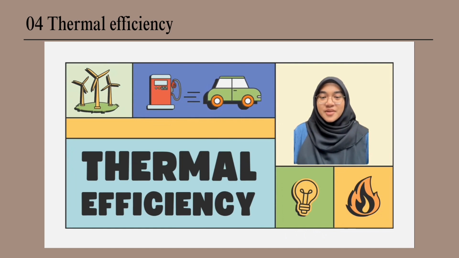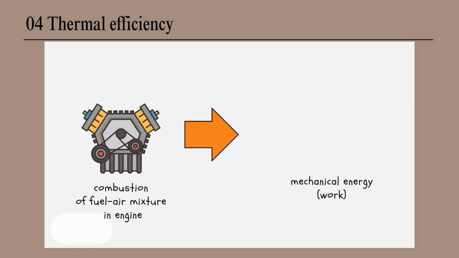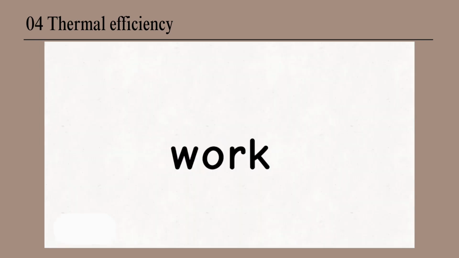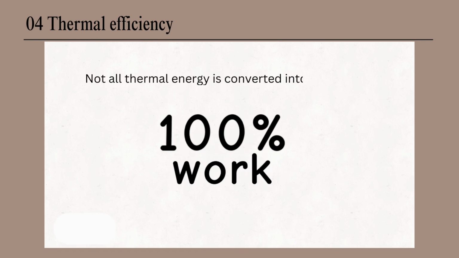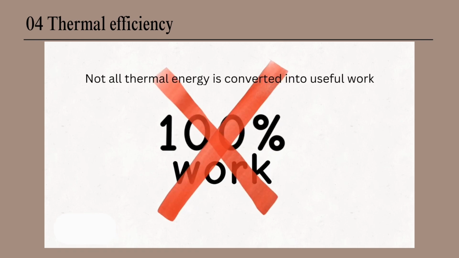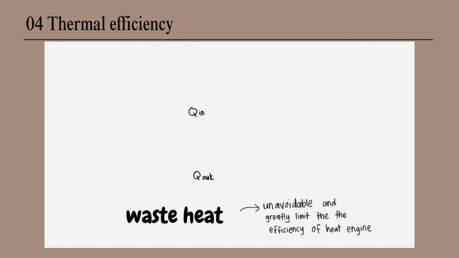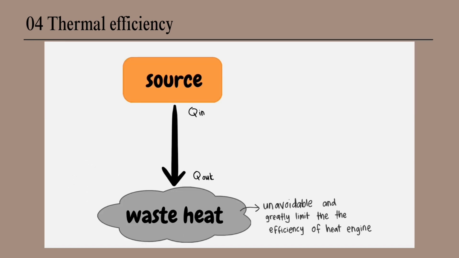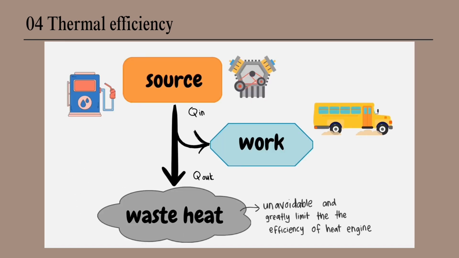Now, let's talk about thermal efficiency. The thermal energy produced from the combustion of fuel-air mixture is transformed into mechanical energy, which moves the car. However, not all thermal energy is converted into useful work. This thermal energy which is not converted to useful work is called waste heat, which is Q out. This heat loss is unavoidable and greatly limits the efficiency of a heat engine.